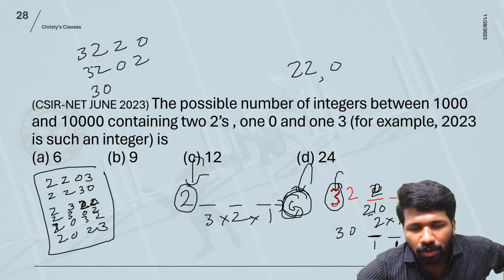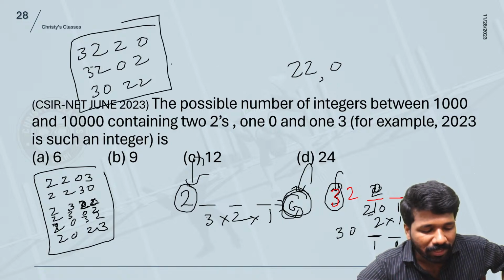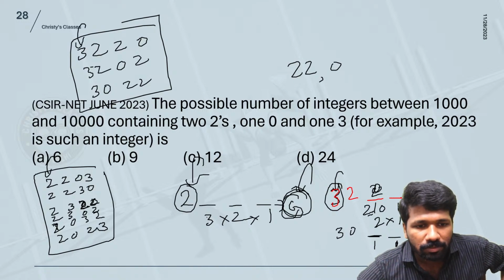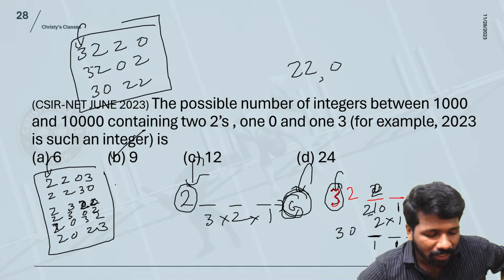Now with 3 0 in the beginning: 3 0 2 2. These are the 3 possibilities with 3 in the beginning. With 2 in the beginning, there are 3 possibilities, so 6 possibilities. With 3 in the beginning, 3 possibilities. So 6 plus 3, 9 possibilities.